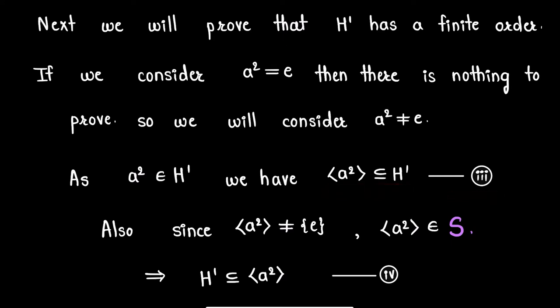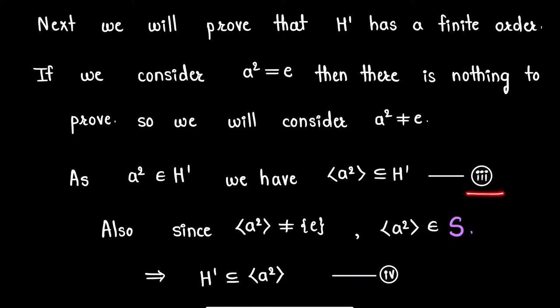Give this number 3. Also as a squared is different from e, the cyclic group generated by a squared will be a member of class S, as this is a non-trivial subgroup of G. Thus H' will be a subset of the cyclic group generated by a squared.